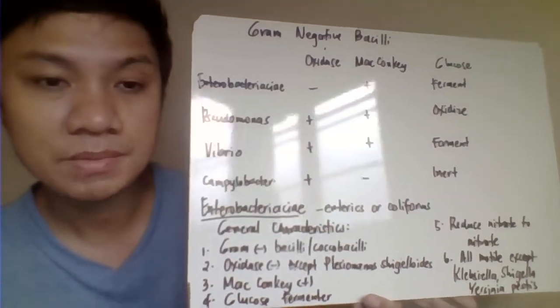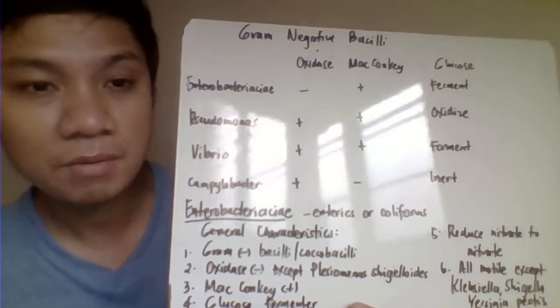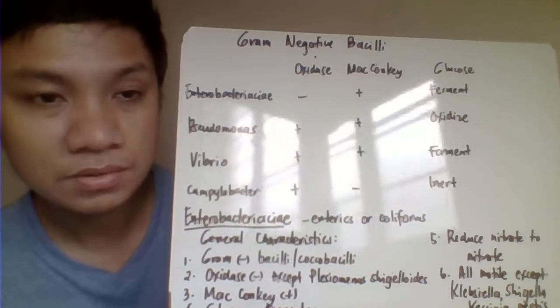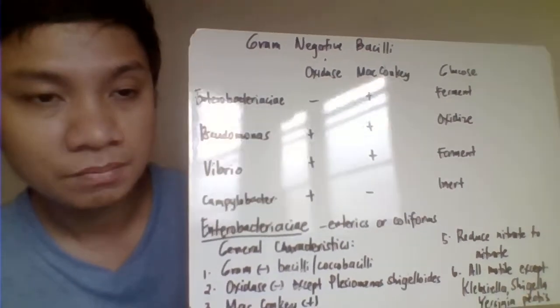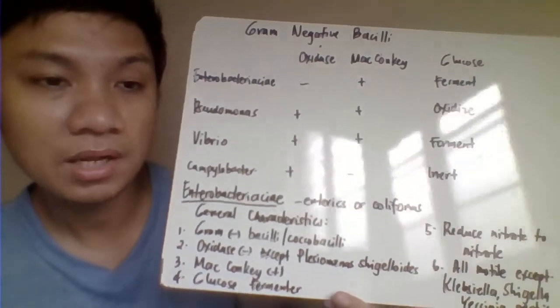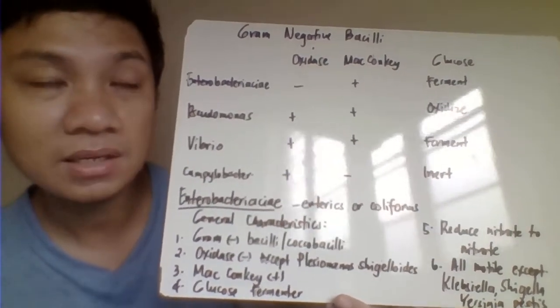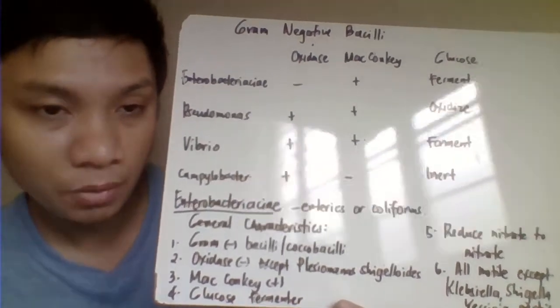And in terms of carbohydrates, with glucose, the Enterobacteriaceae ferment the glucose, whereas Pseudomonas oxidize their glucose. Vibrio also ferment the glucose, but Campylobacter is inert: it neither ferments nor oxidizes glucose.